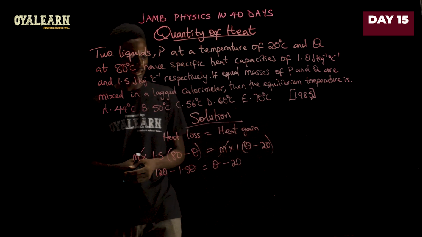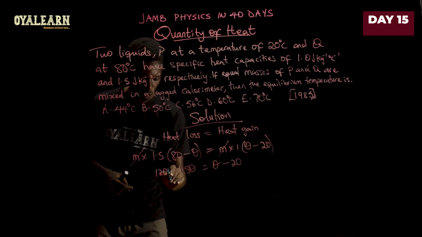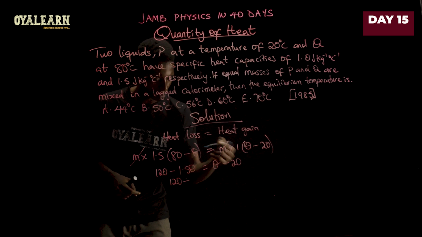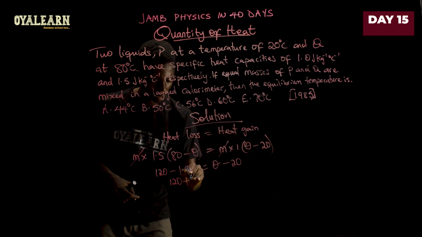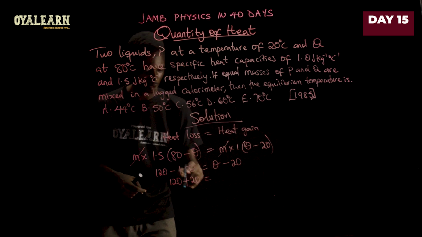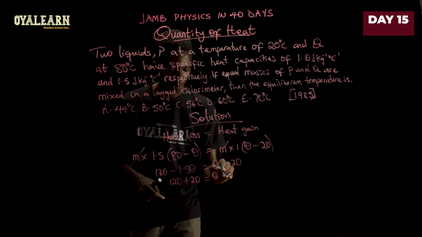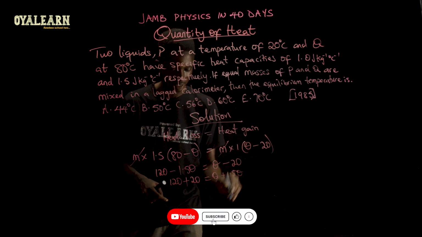So from here we collect like terms. We have 120 plus 20 equals, when this goes here, plus theta plus 1.5 theta.